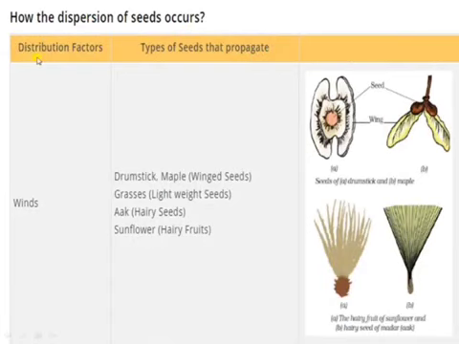First are the dispersal factors. What are the factors responsible for the distribution of the seed? In the drumstick, maple and winged seeds, grasses, hairy seeds, and sunflower, the distribution factor is wind. Through the wind, these seeds are dispersed. The seeds of the drumstick and the maple, the hairy fruit of the sunflower, and the hairy seeds of the madar or the ark are dispersed with the help of wind.